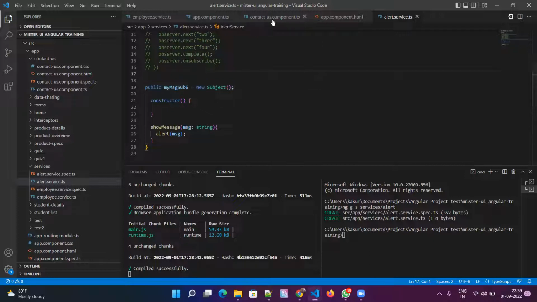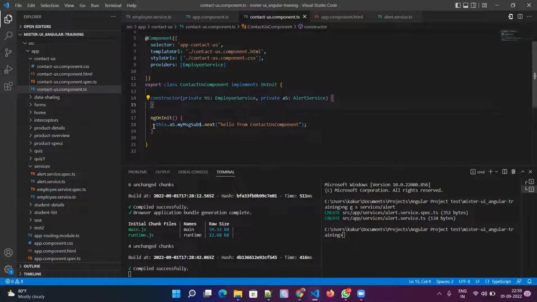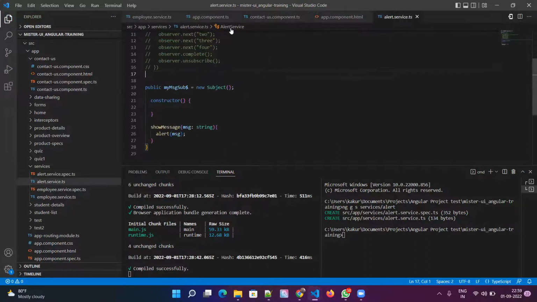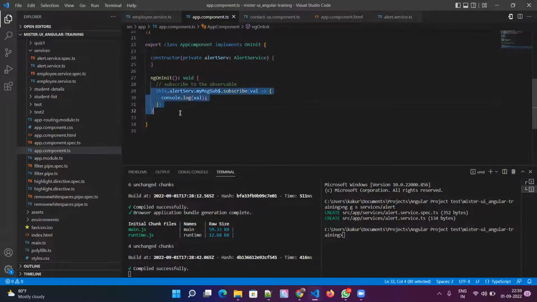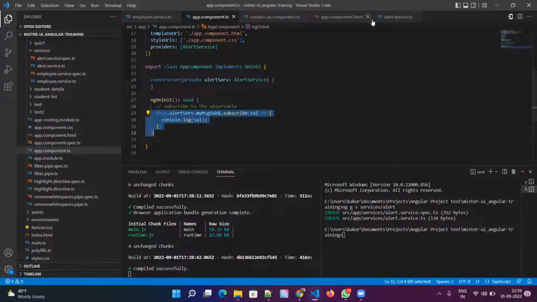But if we go to the contact us component, from here we are sending this data via the alert service to the app component. The app component is here. So when that contact us component is initialized, from the ngOnInit method we are sending data. When this is getting initialized in ngOnInit, we are receiving data. It's like a pipeline.